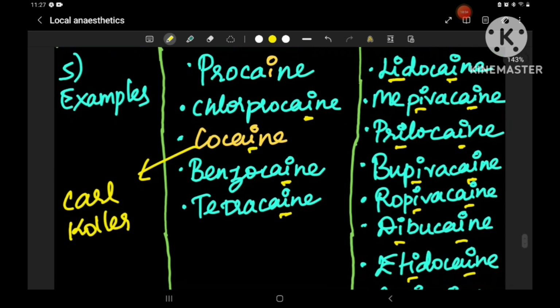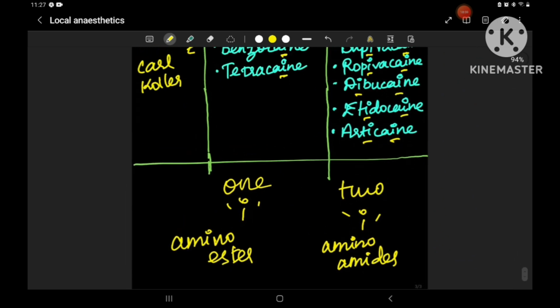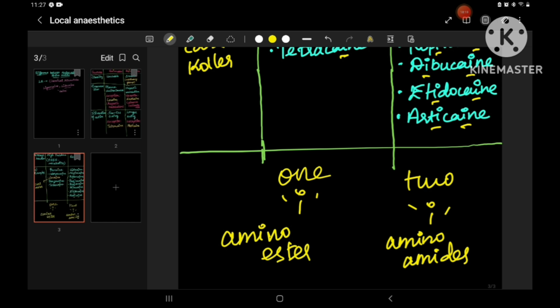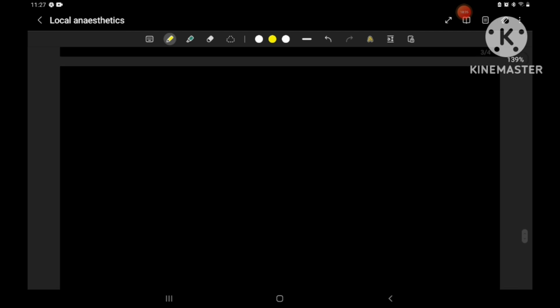And next, how to identify it? If there is one I, it's an aminoester. See, in aminoester also you can see there is only one I, and if there are two I's, it is an aminoamide. So that's all. This is an important topic which everyone needs to know if you're going for any competitive exams.